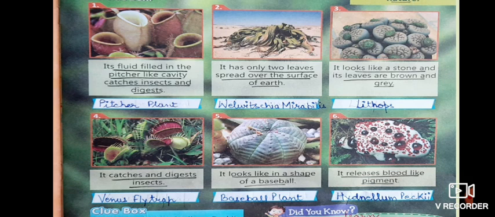Next is, you can see the picture. It looks like a ball. It looks like a ball, but it is a plant. Alright. It looks like in the shape of baseball. Right? It looks like a baseball. It looks like that. That is why the name of this plant is baseball plant.